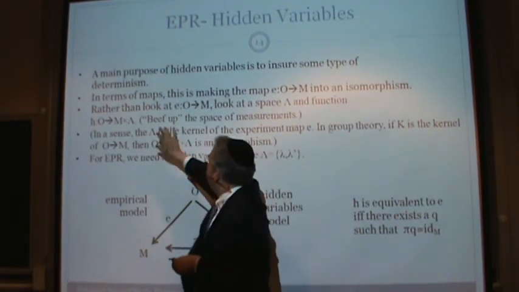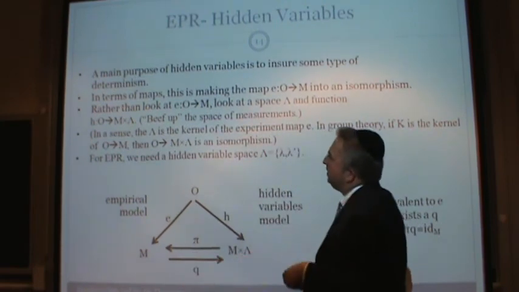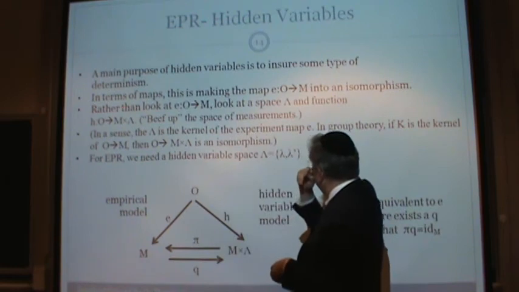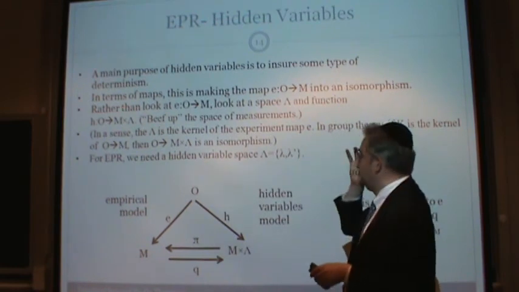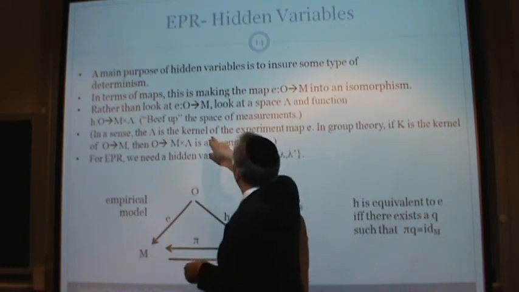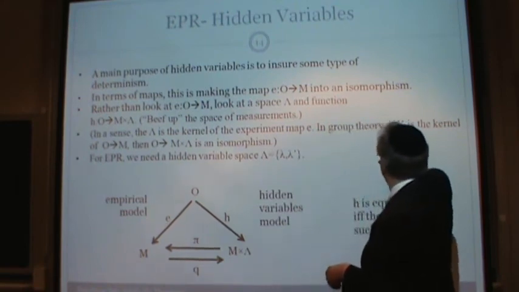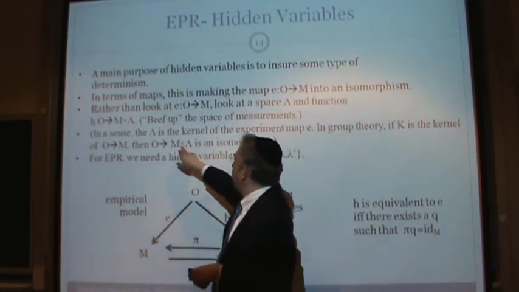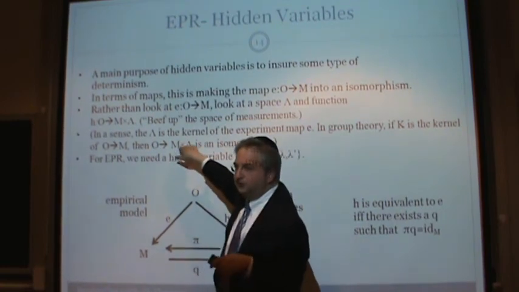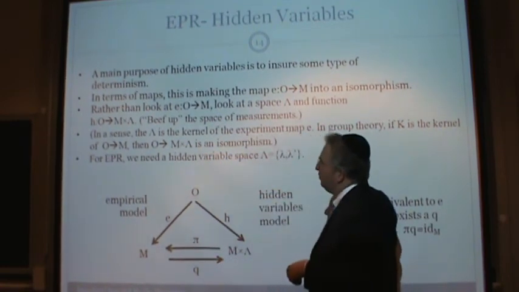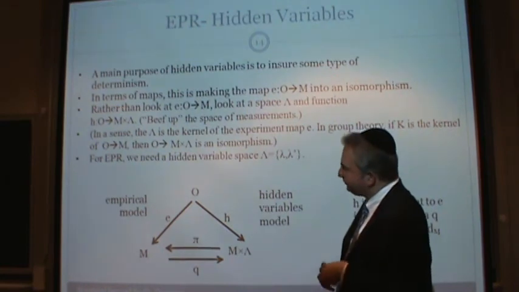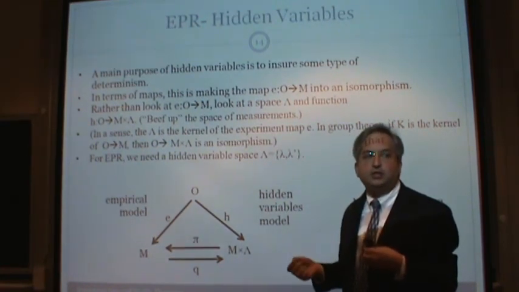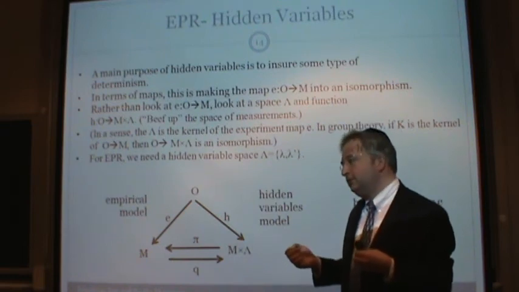So we're trying to beef up the space of measurements by adding in the thing. In a sense, the lambda is the kernel of the experiment. This is from group theory. In a sense, lambda is the kernel of the experiment map E. In group theory, if K is the kernel of O to M, then O to M cross lambda, not really cross, it's tensor power, whatever, is an isomorphism. So again, how far you are from being deterministic is kind of the kernel of this map.